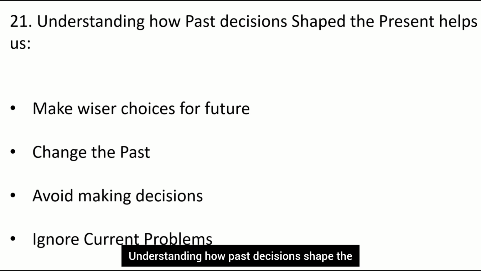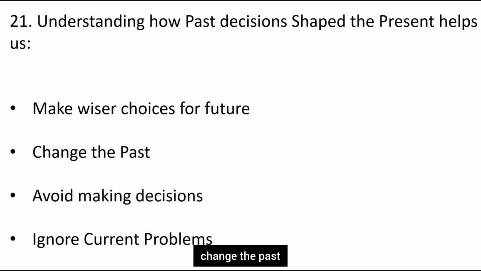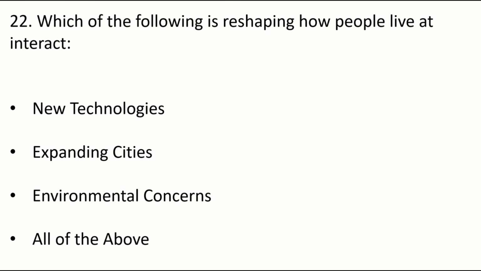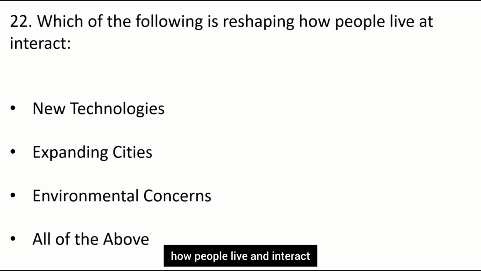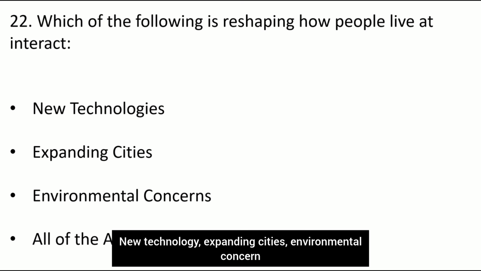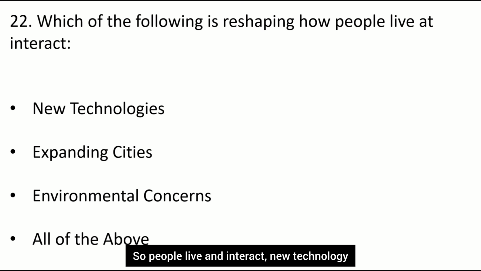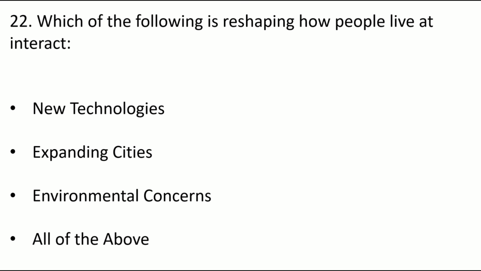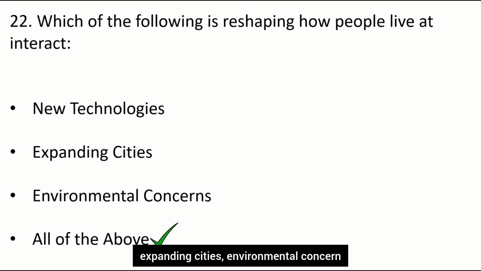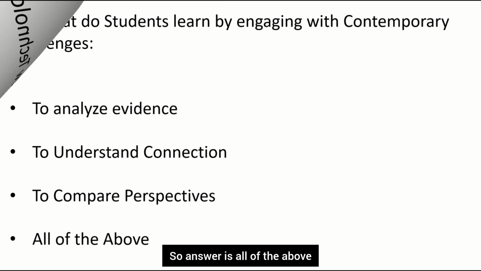Understanding how past decisions shape the present helps us make wiser choices for the future, change the past, avoid making decisions, ignore current problems. Make wiser choices for the future. Which of the following is reshaping how people live and interact? New technology, expanding cities, environmental concerns, all of the above. So the answer is all of the above.